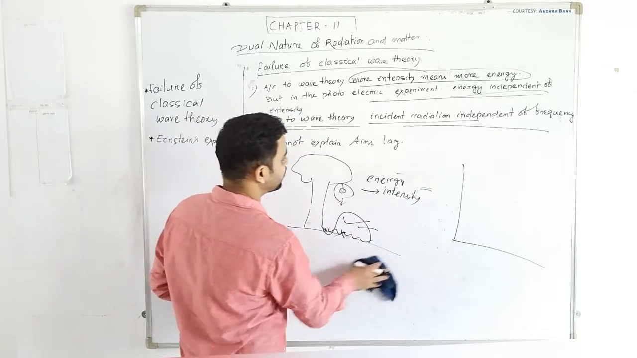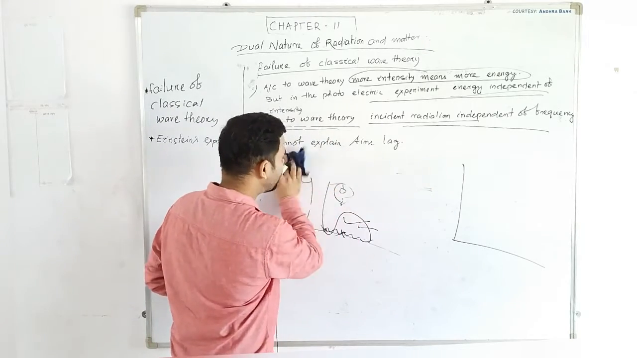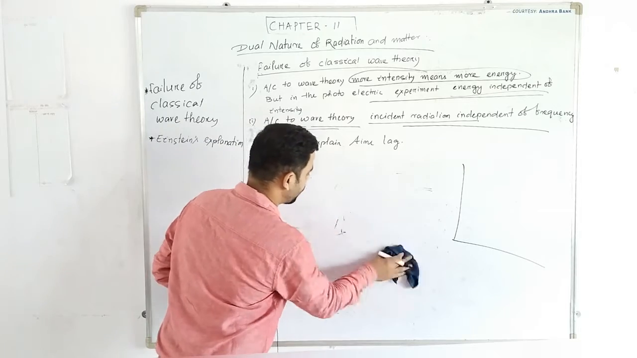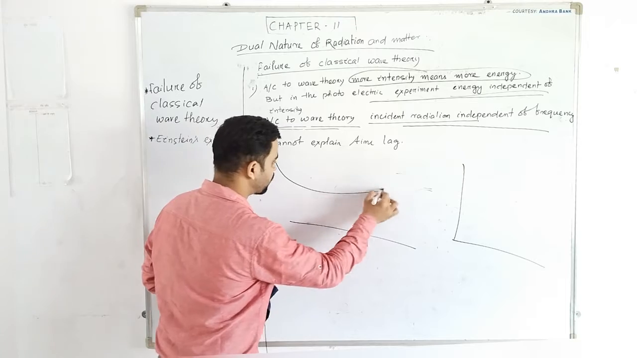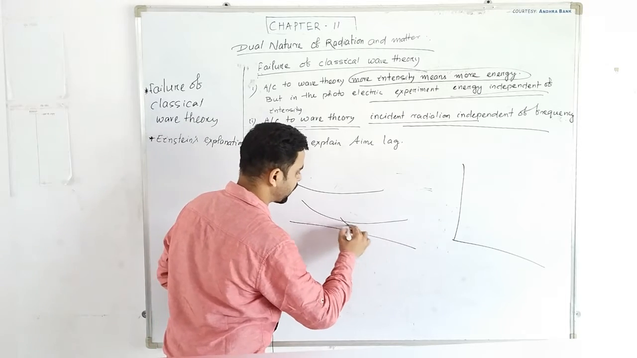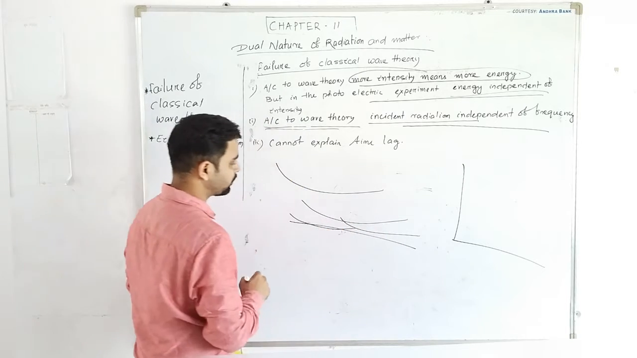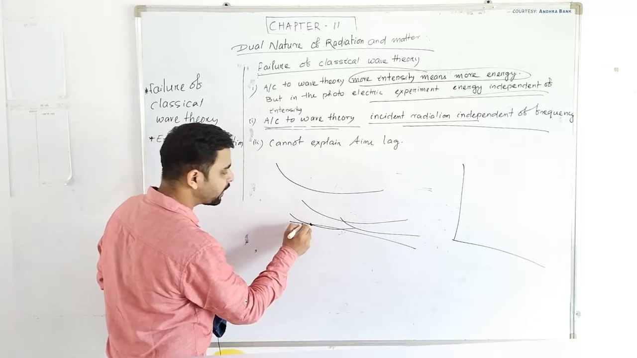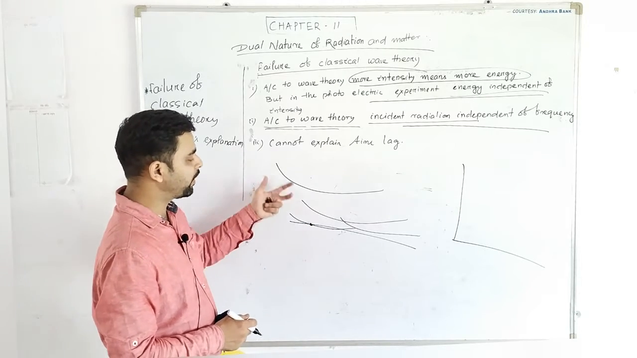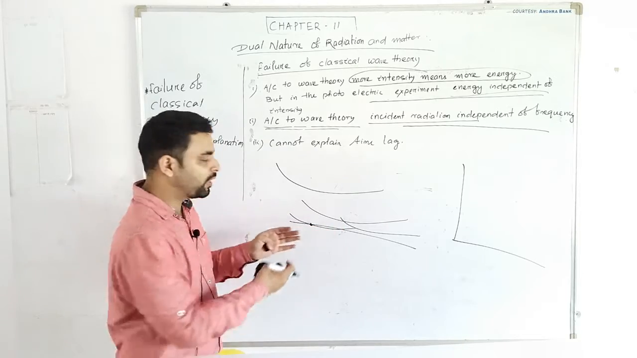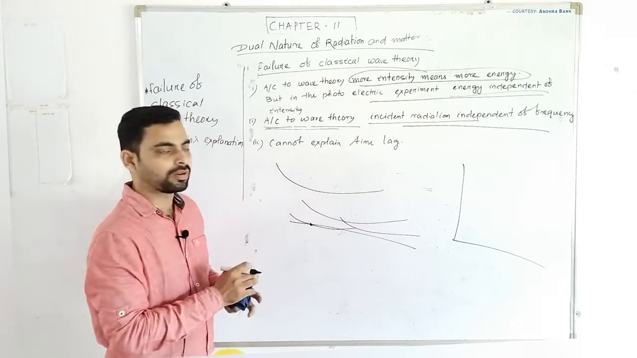Third thing, the time lag. Time lag means, suppose it is a metal plate, and a large number of waves are coming and striking this metal plate, right? When they are striking this metal surface, the energy of the wave is equally distributed among the large surface area.